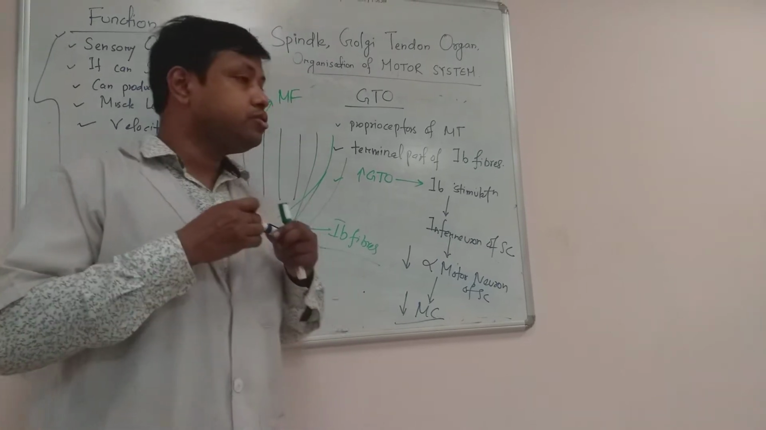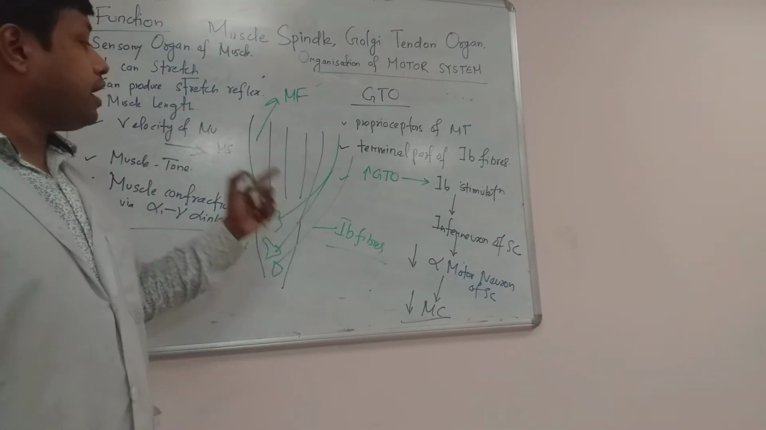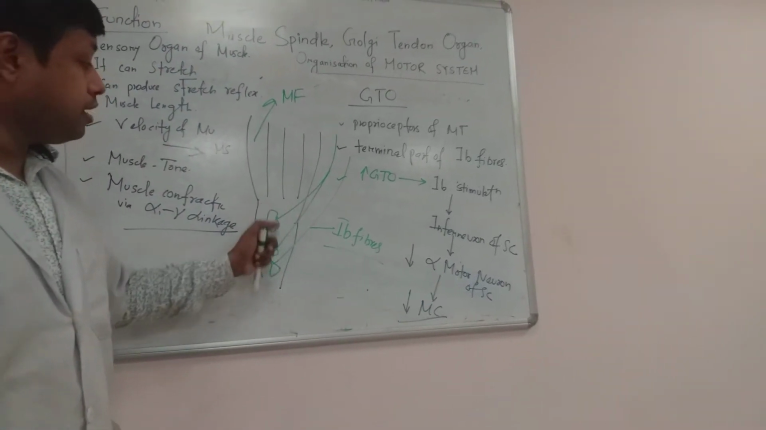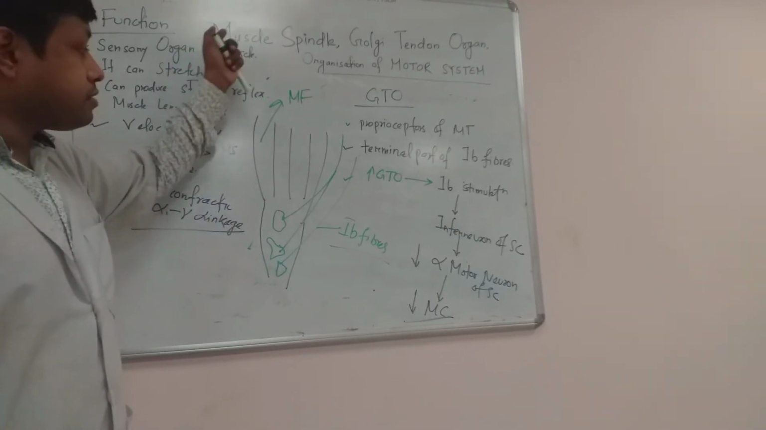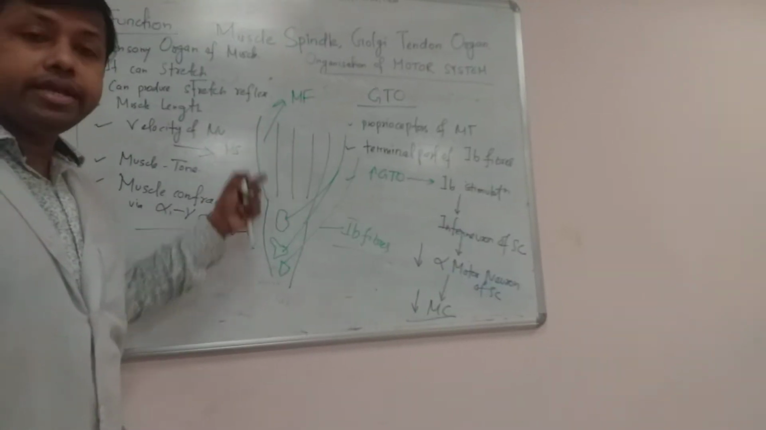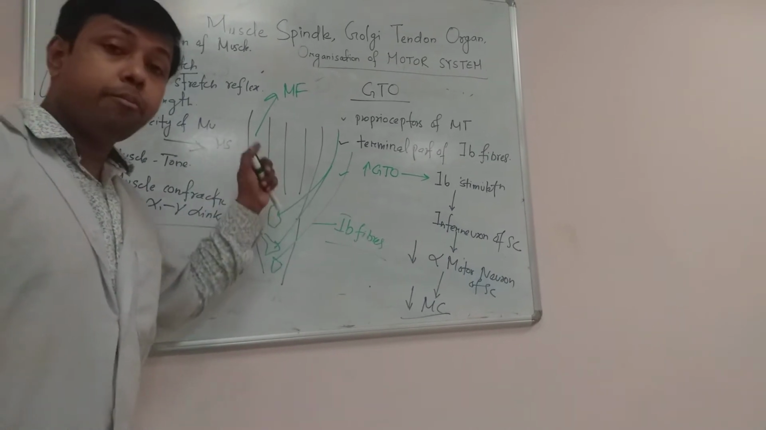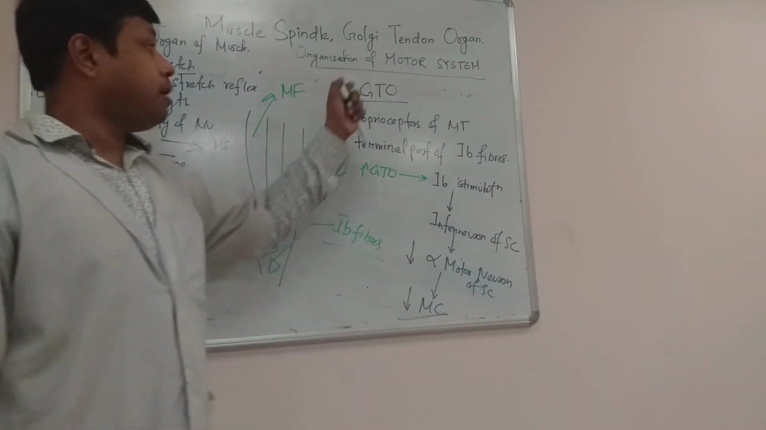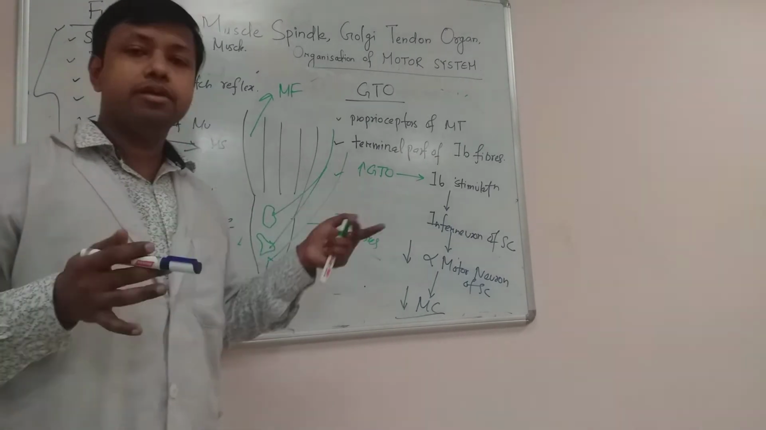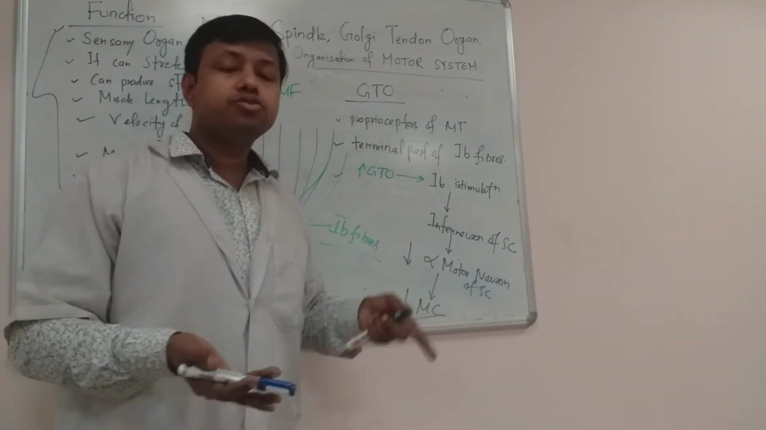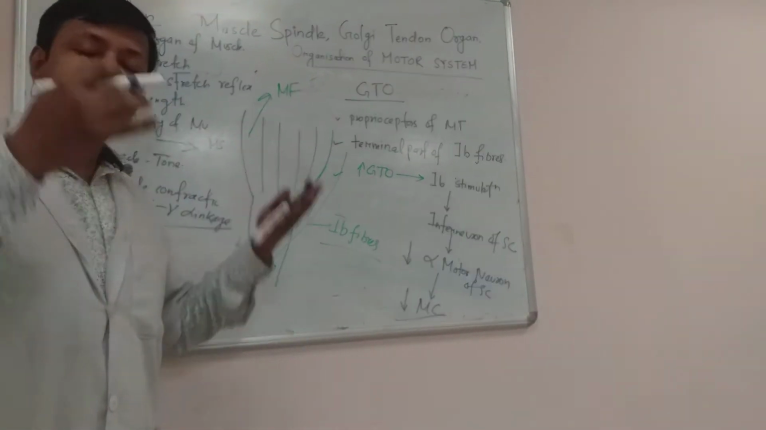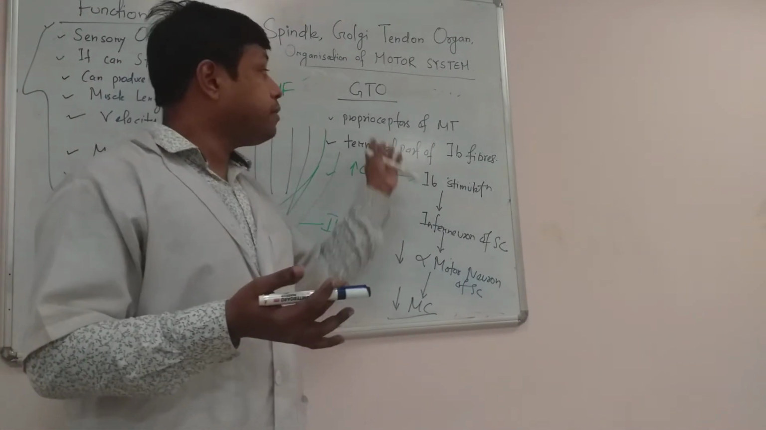Okay. So again I am telling, Golgi tendon organs are specially present on the muscle. Muscle spindles are present on the intrafusal fibers, and Golgi tendon organs are present on the tendon of a muscle. So they are also known as proprioceptors of the muscle tendon or muscle. Muscle tendon is a part of a muscle. So Golgi tendon organ you can call a part of a muscle, but they are proprioceptors.